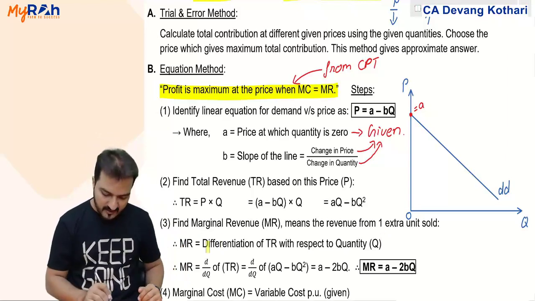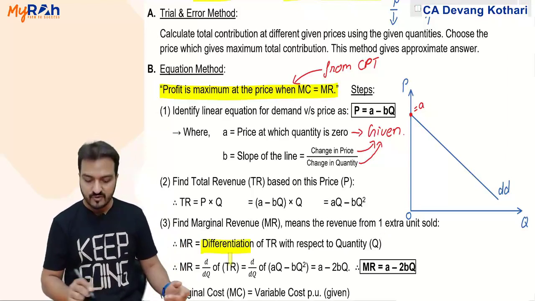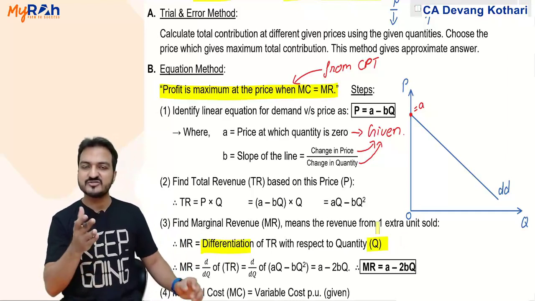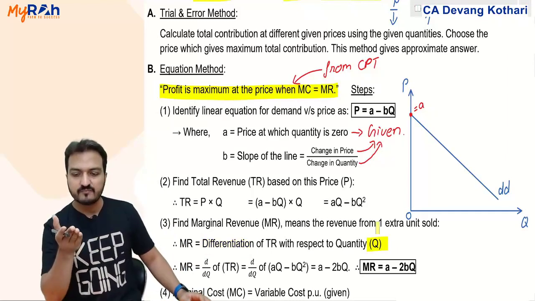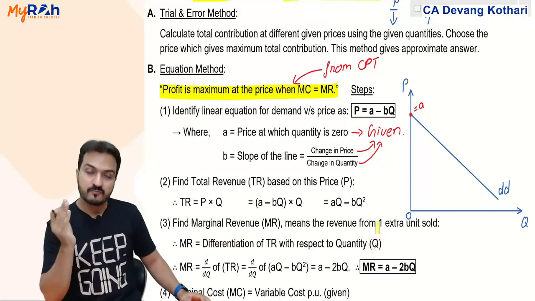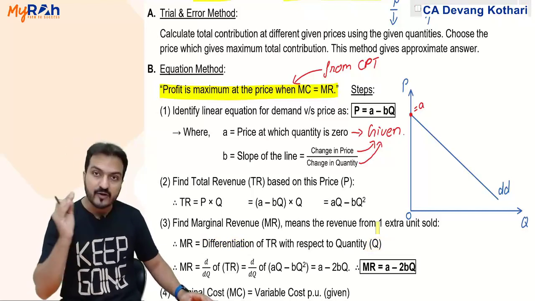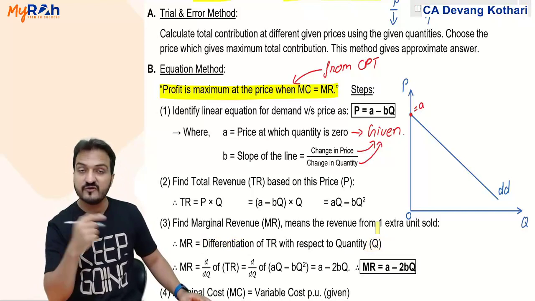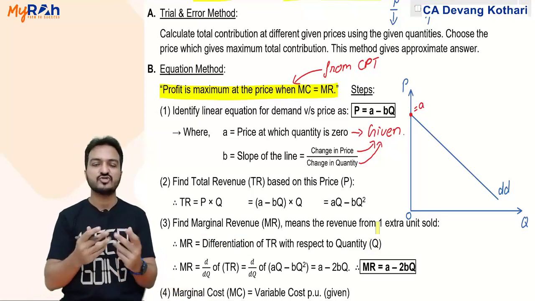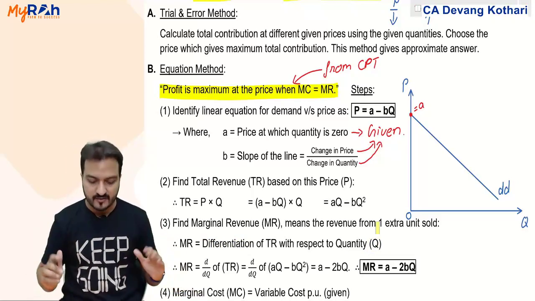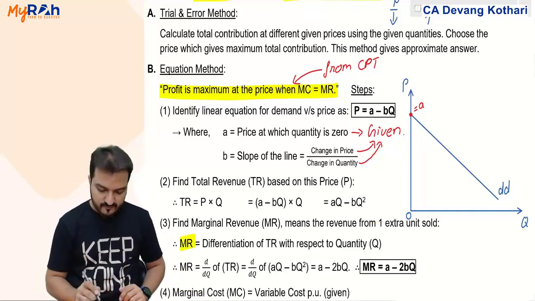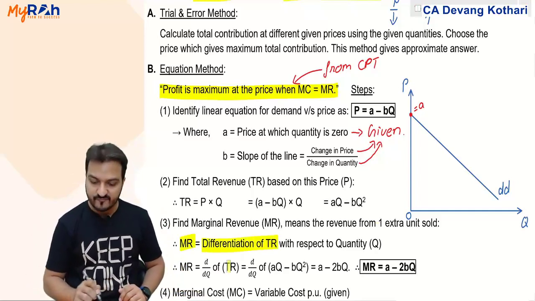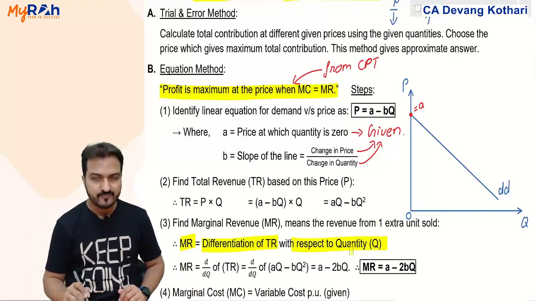For that I use differentiation, because look, quantity increase might not just be 1 unit. It can be say half kg or 0.1 kgs or 0.001 kg. Any increase in quantity might be there. So differentiation will take care of all such smallest increase in quantity. So marginal revenue is differentiation of total revenue with respect to quantity.